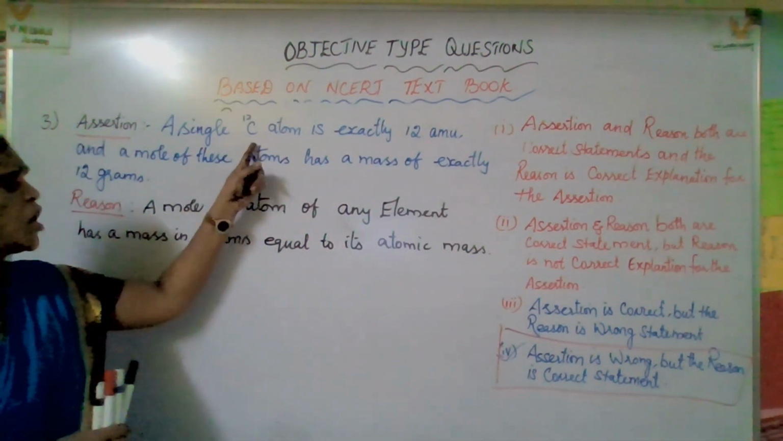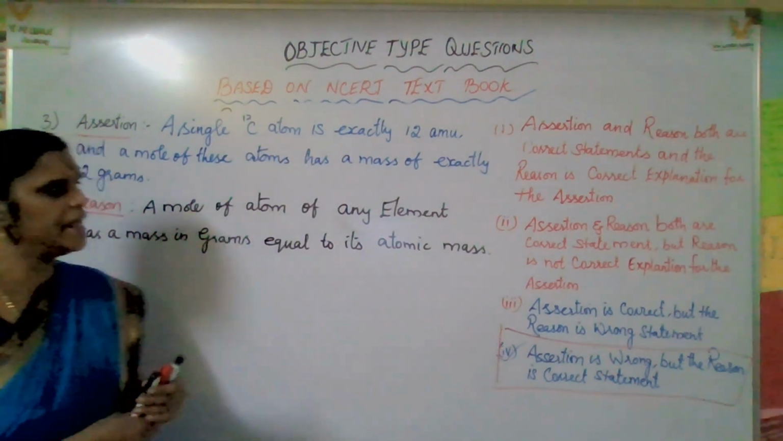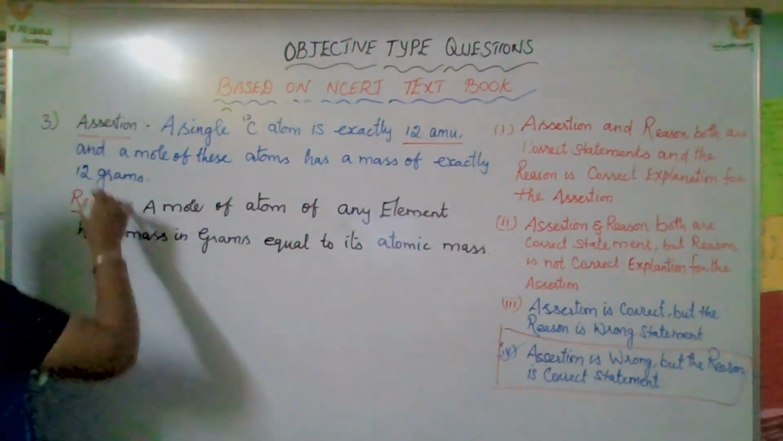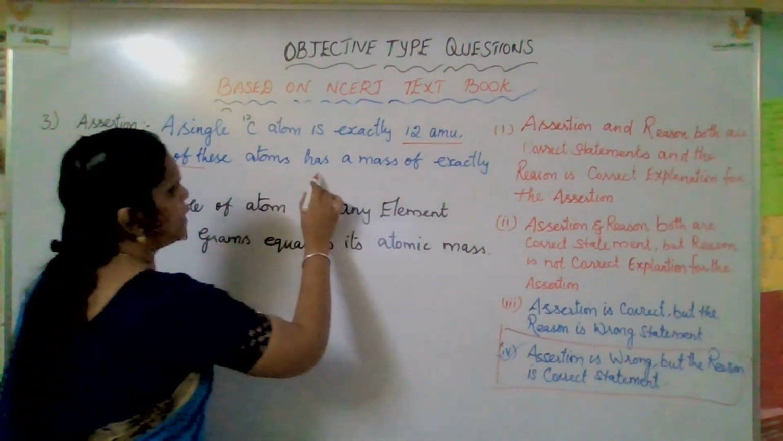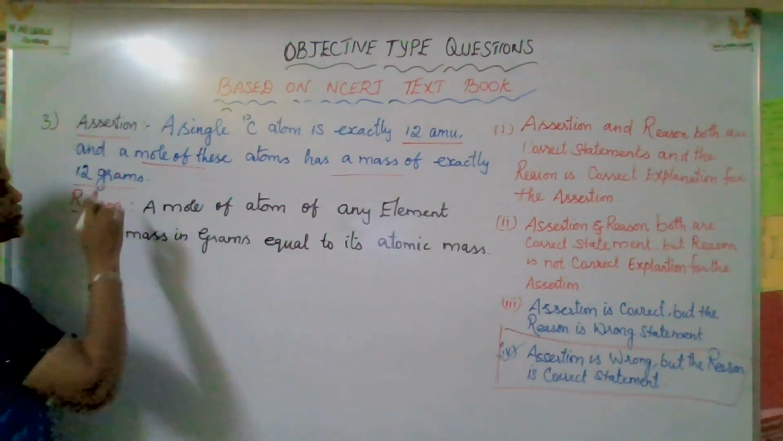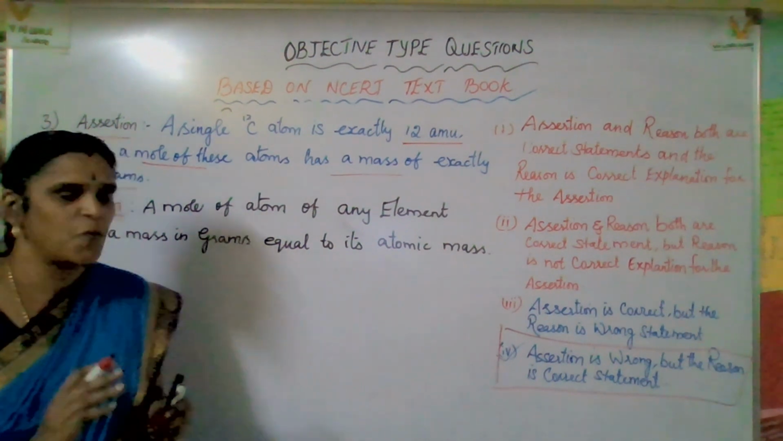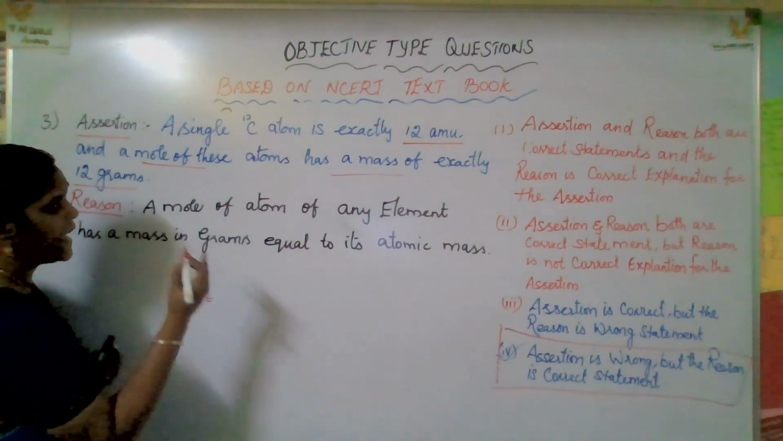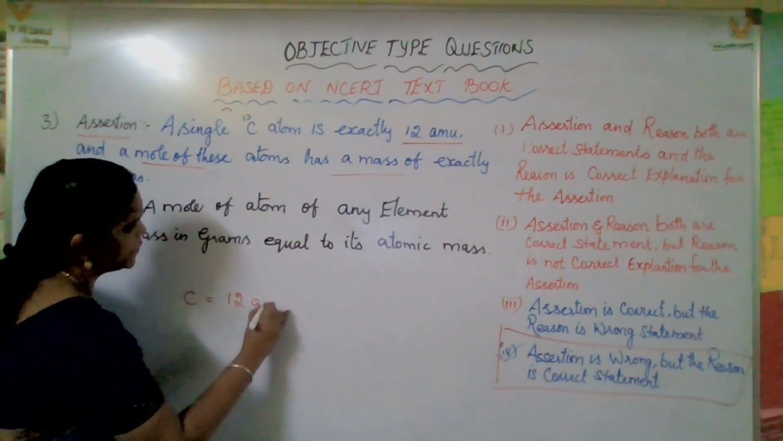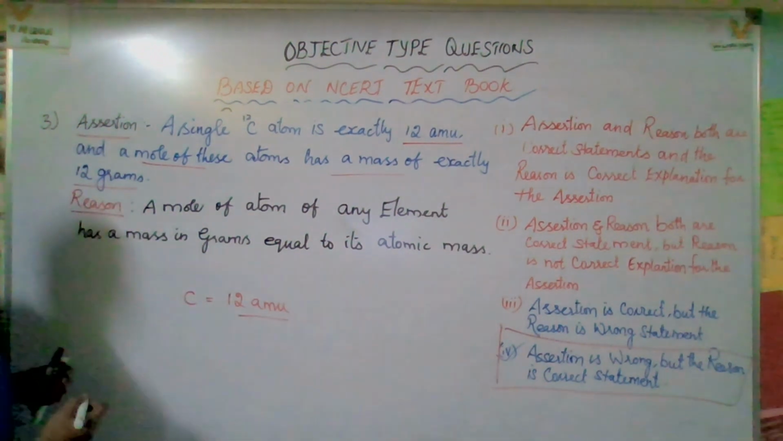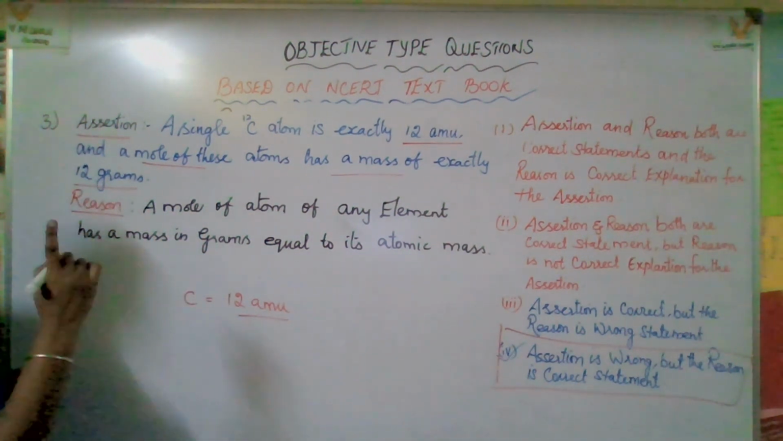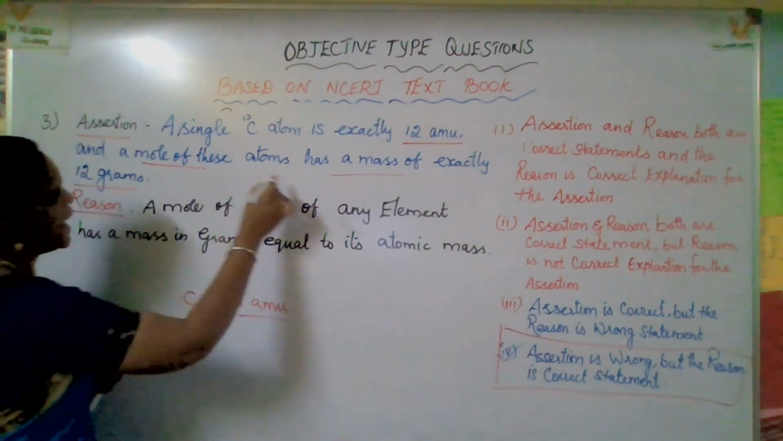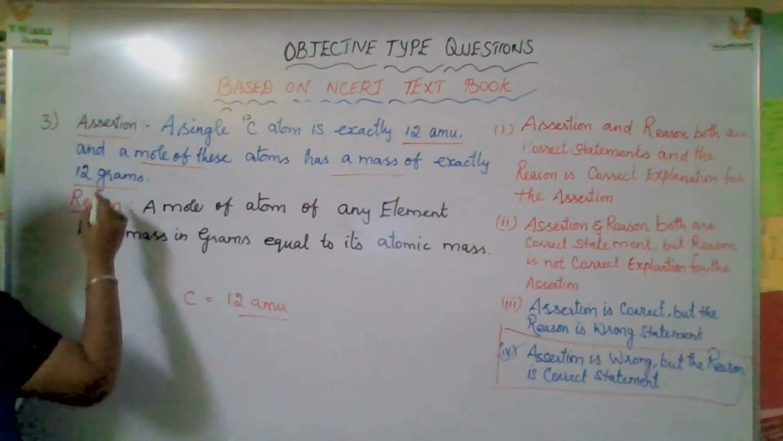A single carbon-12 atom is exactly 12 AMU. AMU is atomic mass unit, and a mole of these atoms has a mass of exactly 12 grams. Exactly, it's true. Why? You know, a single carbon atom is actually exactly 12 AMU, that means atomic mass unit, and a mole of atoms has exactly 12 grams of carbon.